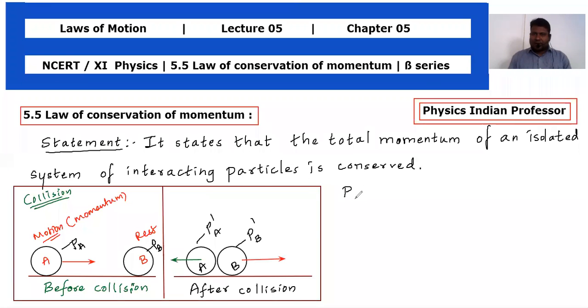So what will the scenario be? PA plus PB is equal to P dash A plus P dash B. So we are going to get the conclusion with this equation. This is the equation we are going to get.